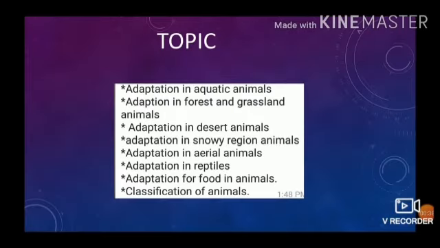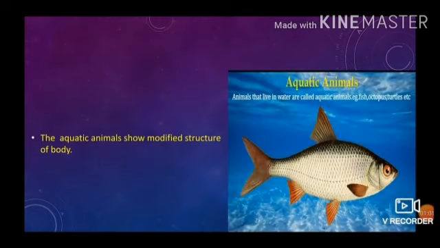The topics are adaptation in aquatic animals, adaptation in forest and grassland animals, adaptation in desert animals, adaptation in snowy region animals, adaptation in aerial animals, adaptation in reptiles, adaptation for food in animals, and classification of animals. So moving further, we will start with our first topic, that is adaptation in aquatic animals.